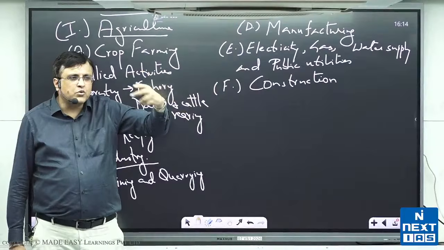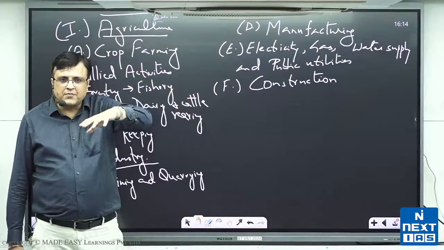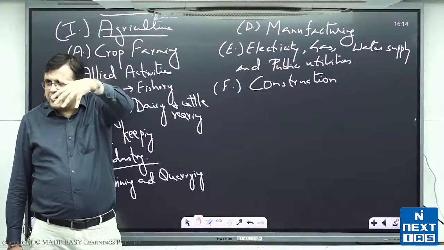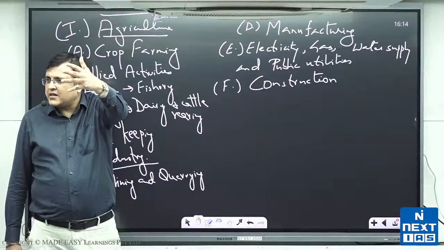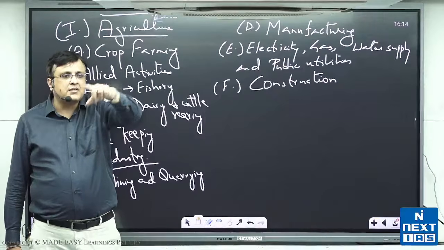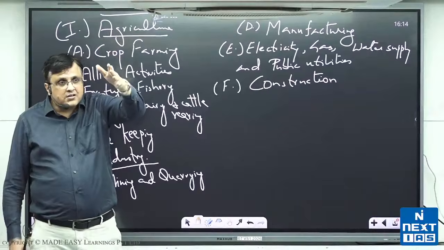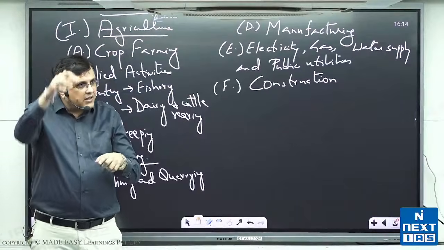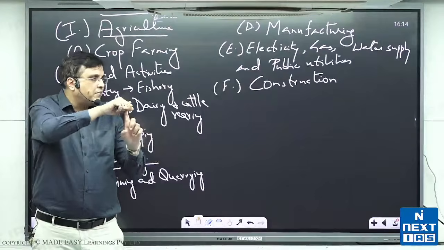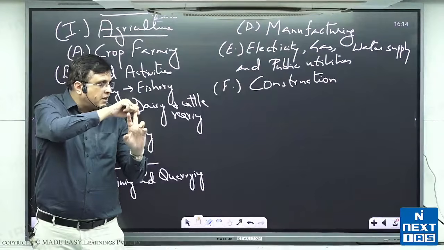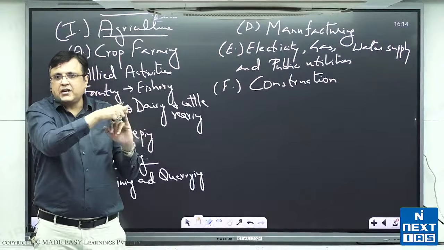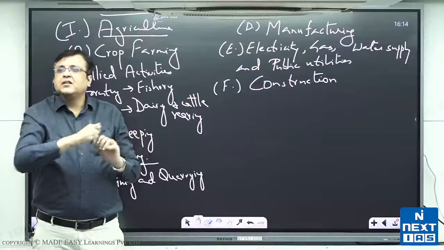All right, so sometimes they use the word industry, sometimes they use the word manufacturing, because 60 to 70% of industry is manufacturing, and that is why the terms overlap. लेकिन हमें clear रखना है as economic students that industry is the larger set and manufacturing is a subset of industry. All right, so industry will consist of mining and quarrying, manufacturing, electricity, gas and water supply, and public utilities and construction.